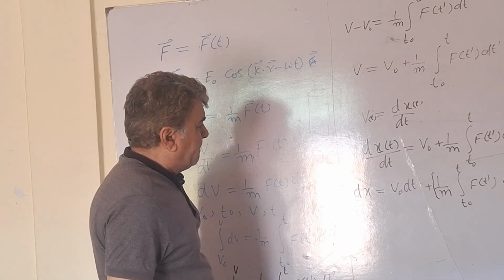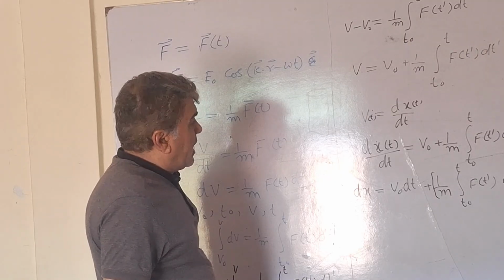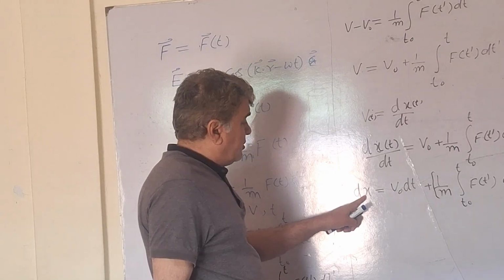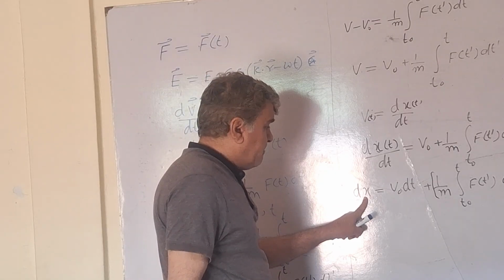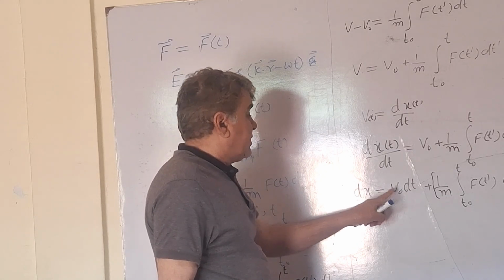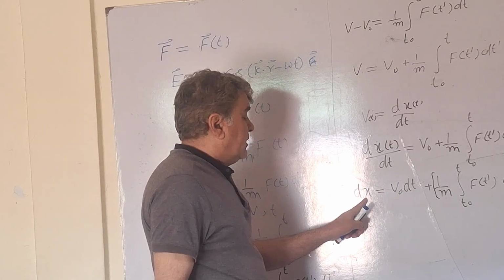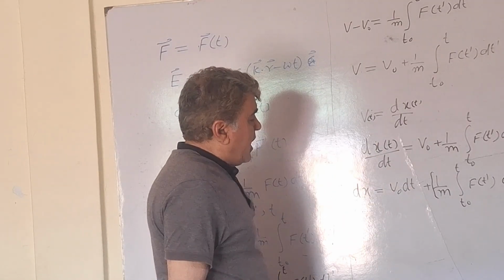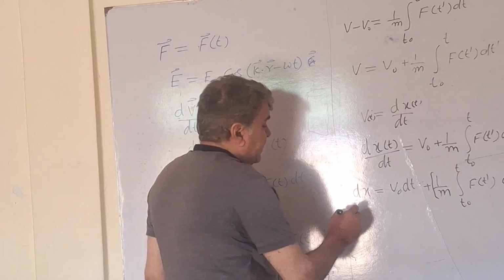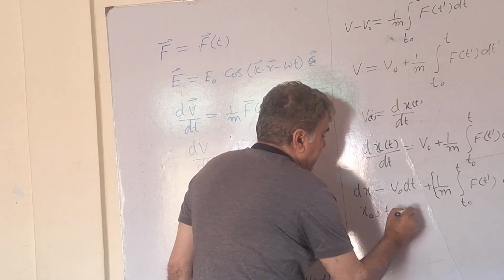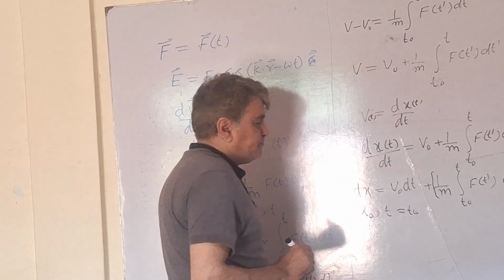And if again I know the initial condition on position, that is, the initial value of position at time t naught, I can find the trajectory or the position at any time t. I suppose that initially the position of the particle is x naught at time t equals t naught.